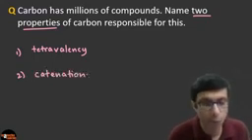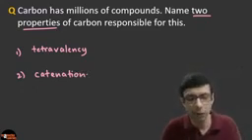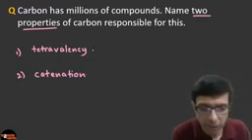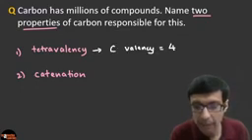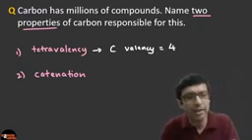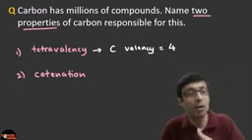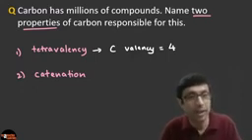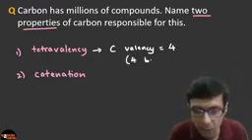So what is the meaning of these 2 properties? Very, very important. The 2 properties of carbon that cause it to have millions and millions of compounds. Tetravalency is very simple. It means carbon has valency equal to 4. Now, why is that important? Because carbon does not have a small valency like 1 or 2. Its combining capacity is relatively high, right? It has a valency of 4, which means it can combine with 4 other elements which have valency 1, or maybe 2 other elements which have valency 2, right? So it can have 4 bonds.